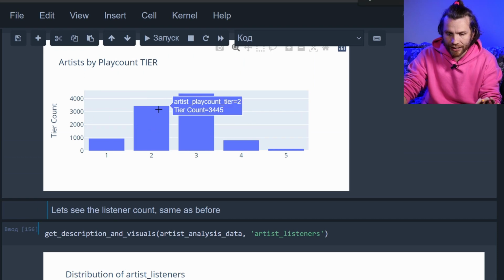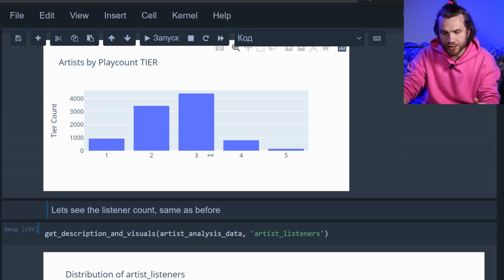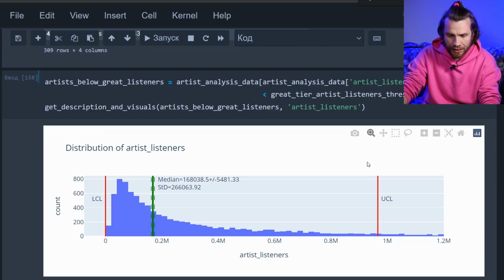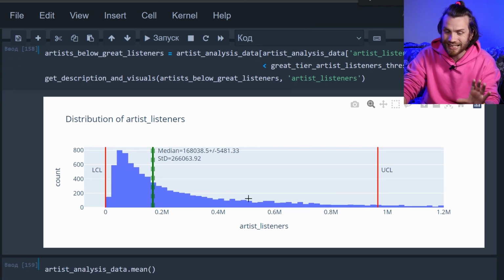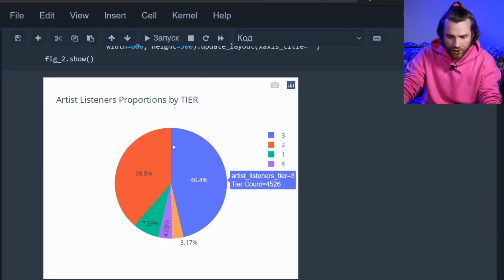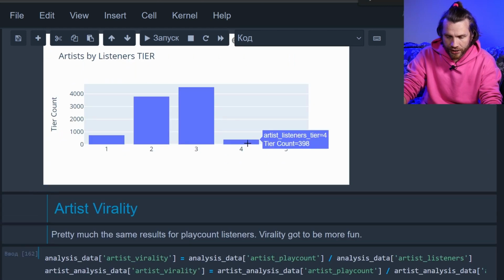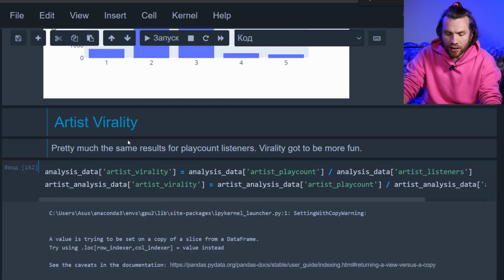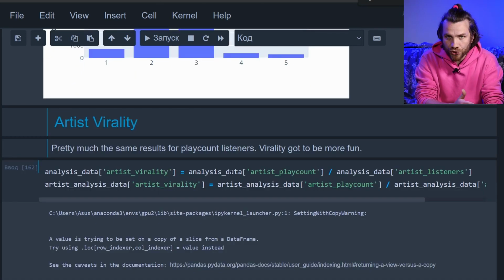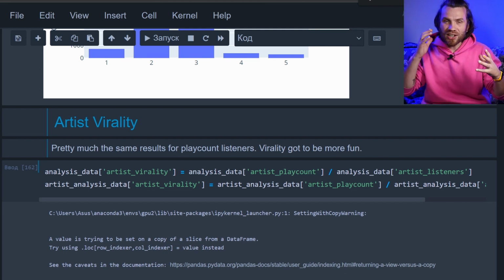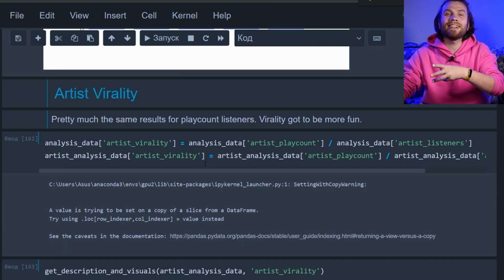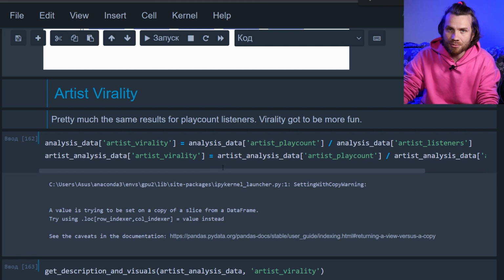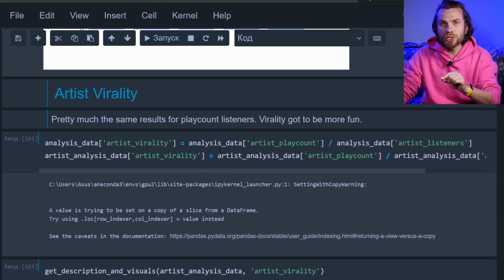You're still more likely to go to tier 2 than stay in tier 1 once you're there. There's the listeners, which are distributed kind of the same way. And there's the tiers for listeners. Tier 4 is less likely than usual. Then artist virality, which is average plays per listener across one artist. For your entire artist backlog, how many times on average does a person listen to a track?